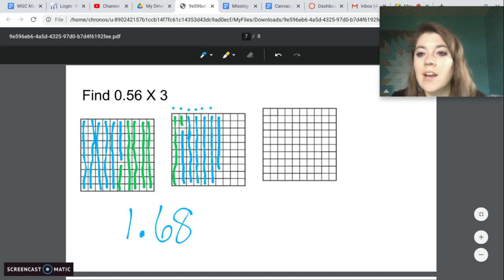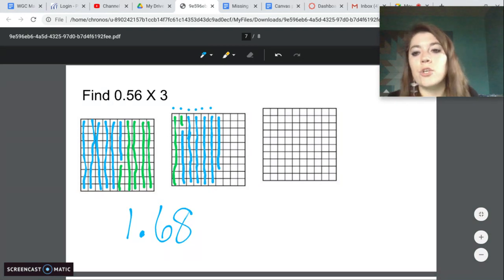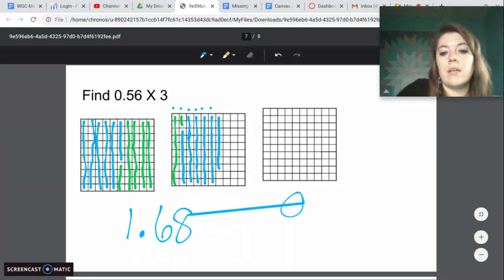So this is what you guys are going to be working on today. If you have any questions, feel free to ask. Your keyword for this lesson is grid. Grid is your keyword for this lesson.